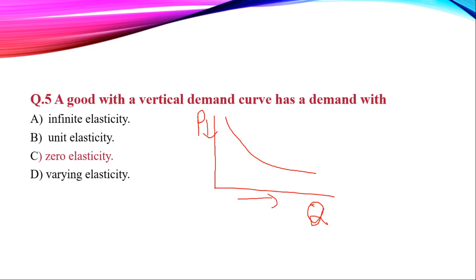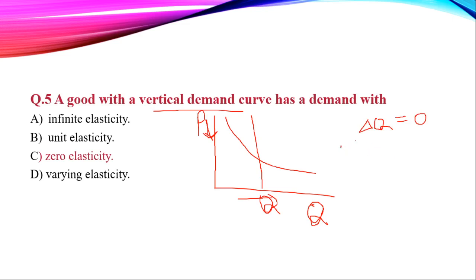Now if a good has a vertical demand curve, our demand curve will be like this. Whatever changes occur in our price, they don't affect our quantity demanded; the quantity demanded remains the same, so there will be no change in quantity demanded. Sorry, the change in our quantity demanded is zero.